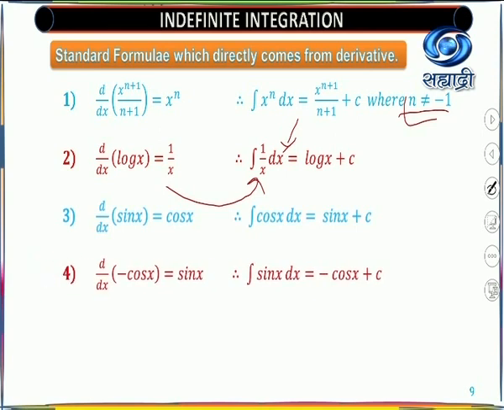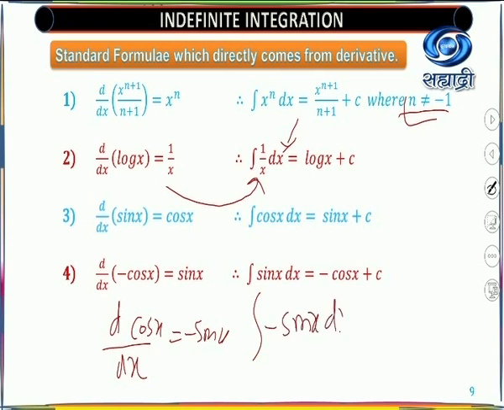Next is the derivative of minus cos x, because you have already studied how you get the derivative. So the derivative of minus cos x is sin x, and hence integration of sin x dx is minus cos x. Vice versa, you are able to write the derivative of cos x equals minus sin x, and you can write this as integration of minus sin x dx equals cos x plus constant of integration.